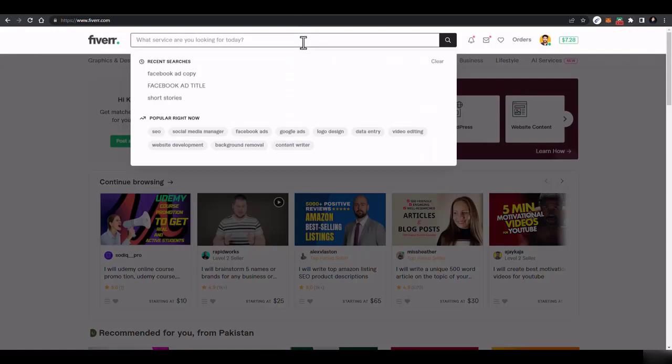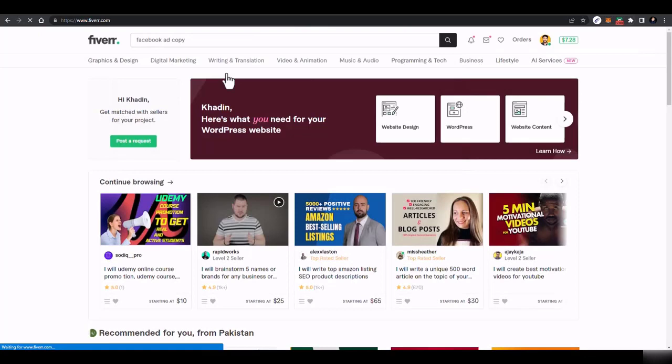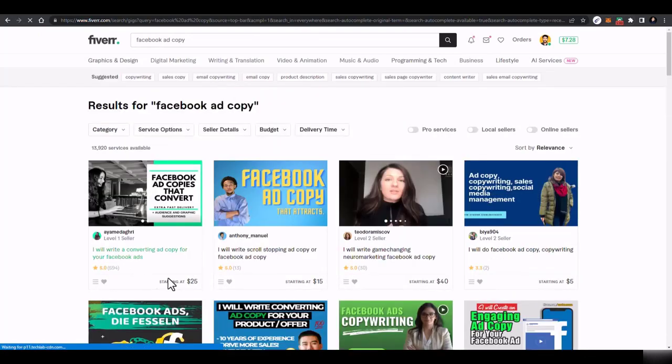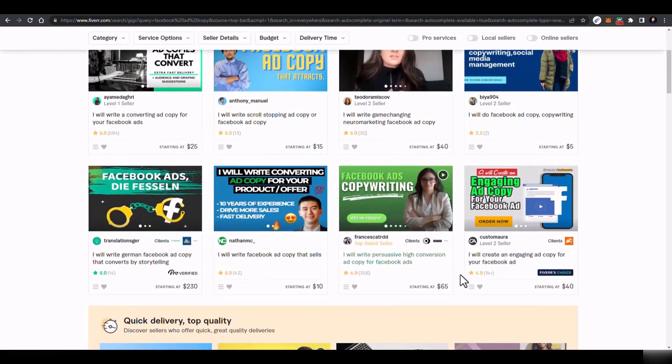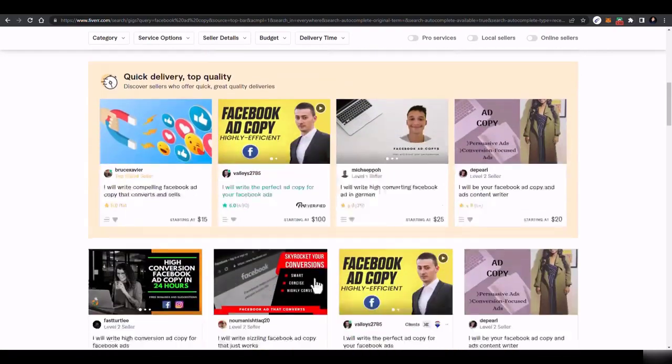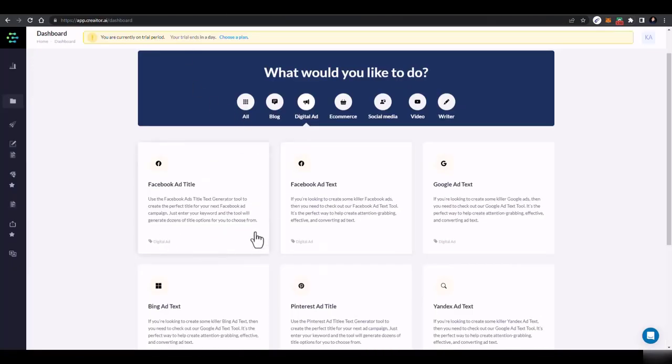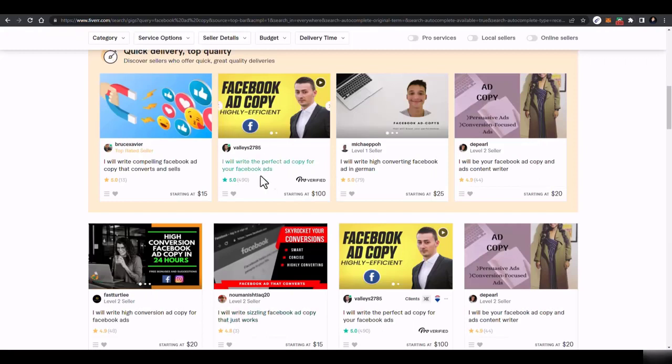If you search for Facebook ad copy, people are charging from $25, $40 to start, and then $230 and $65 for this Facebook ad copy. So you can write a Facebook ad title along with Facebook ad text, and you can charge that much.